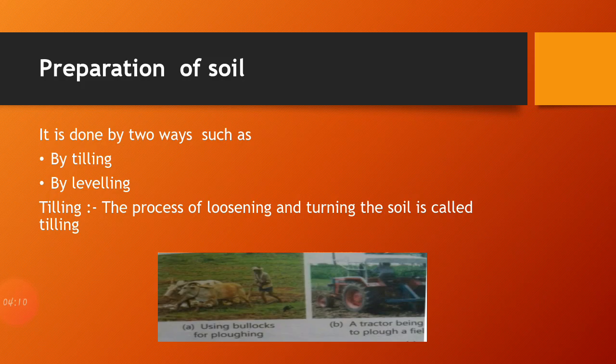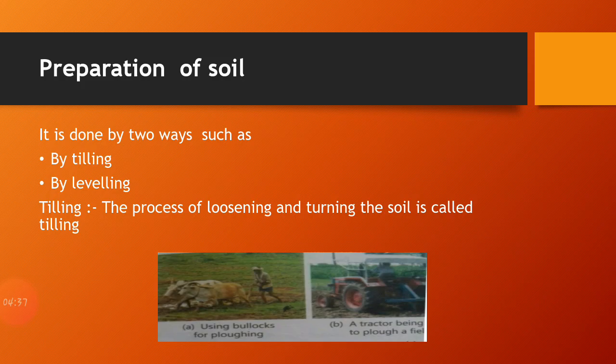The primary purpose of tilling is to turn over the upper layer of the soil, bringing fresh nutrients to the surface while burying weeds and the remains of previous crops and allowing them to break down. So this is the main purpose of tilling. So tilling is done by the farmers in the field mainly due to this purpose.